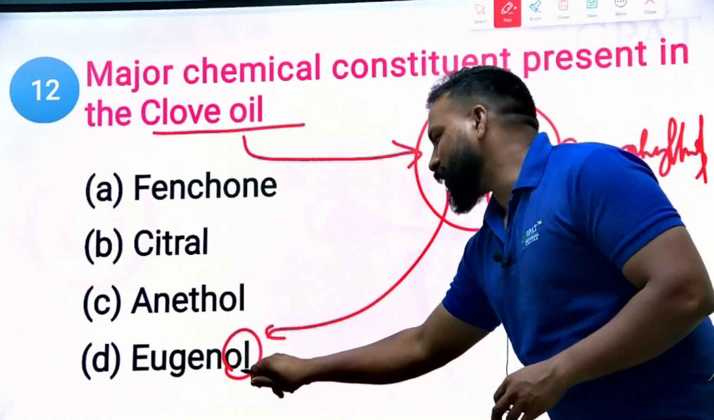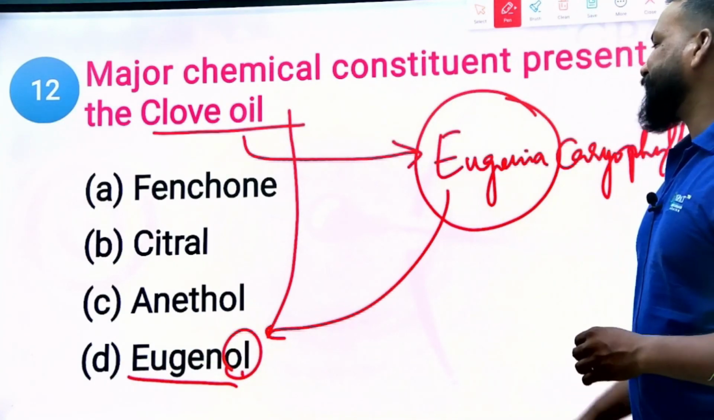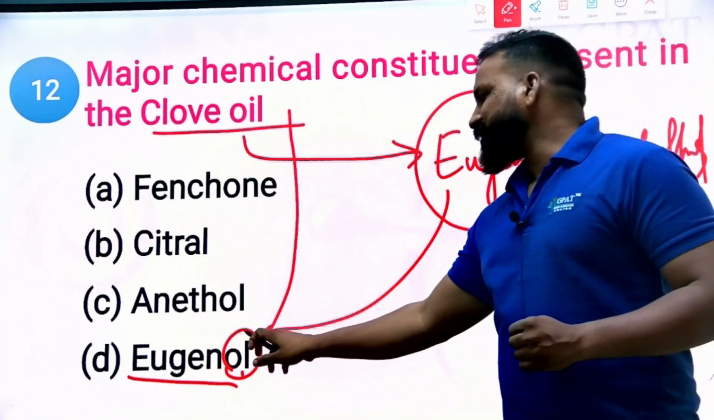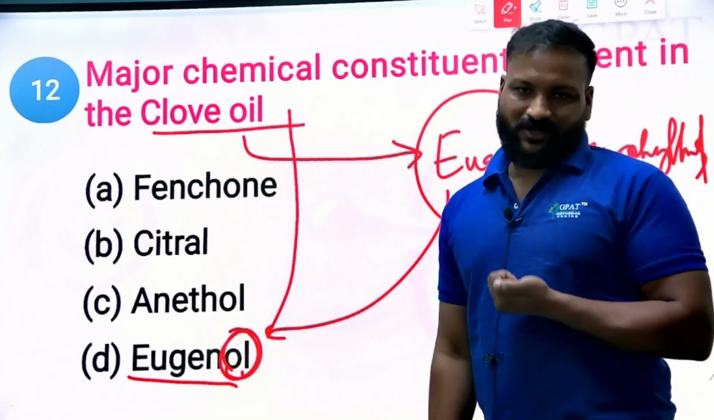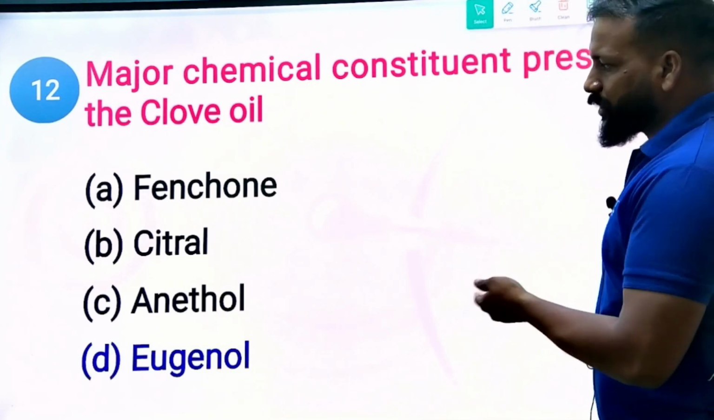Ol means volatile oil, because it is a volatile oil, right? And it is obtained from the Eugenia. That's the reason it is eugenol. So the genus name, and at the suffix it is ol. Ol means volatile oil. Clear? So the right answer will be eugenol.